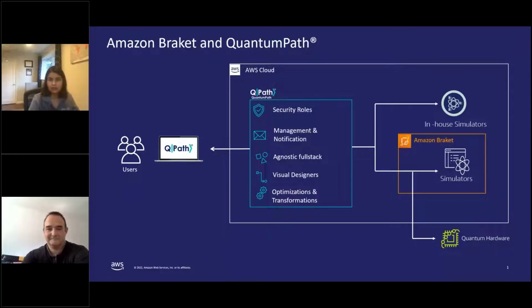If you're new to quantum computing, you can explore annealing for optimization problems and also evaluate different quantum gates across a variety of quantum devices without really having to worry about the infrastructure or the machine downtime or licensing with the quantum hardware provider. Truly, you have quantum computing on demand, and you only pay for what you use. Your data is secure, and you can also have strict control over the access of quantum circuits following AWS best practices. Quantum Path continues to evolve, providing the best customer experience and lowering the barrier to entry for quantum computing.